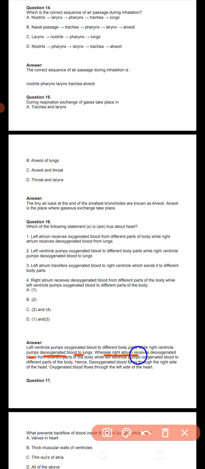Right atrium receives deoxygenated blood from parts of the body. Hence, deoxygenated blood flows on the right side of the heart. Oxygenated blood flows on the left side of the heart.